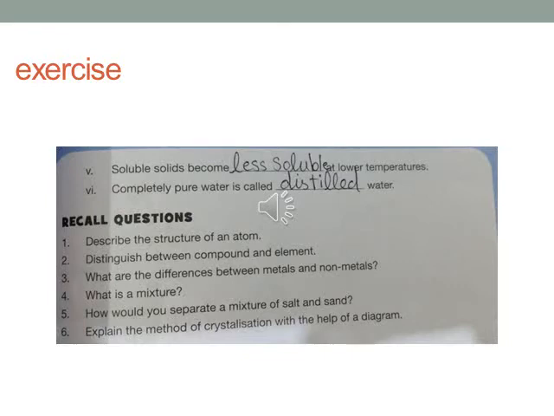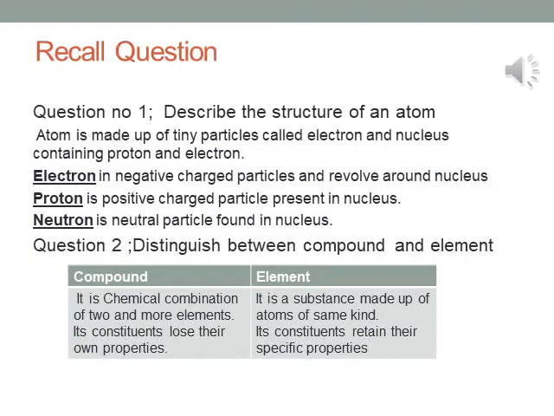Now recall question. Students, there are 6 recall questions. I am providing you notes about these questions and I will discuss these questions with you. Kindly note down these questions in your notebook and learn these questions.